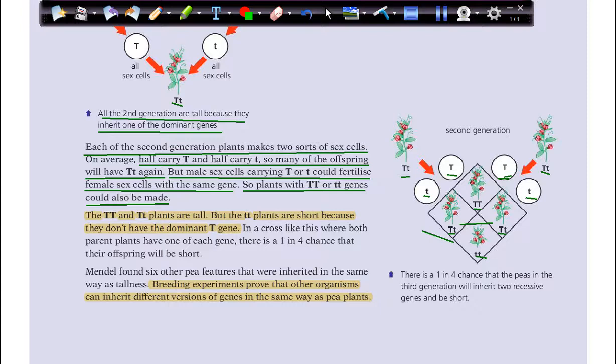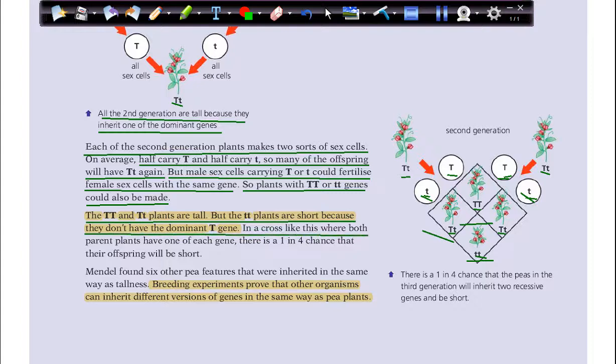Why? Because this T small fertilized this T small, so we got T small T small. In this case, it will be short. So the T capital T capital and T capital T small plants are tall, but the T small T small plants are short because they don't have the dominant T capital gene.